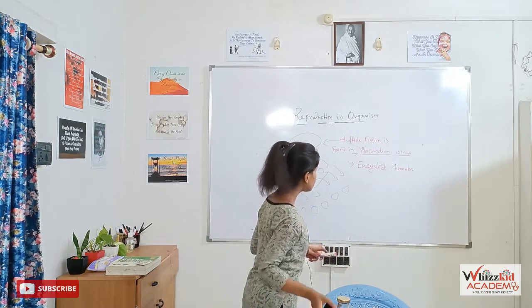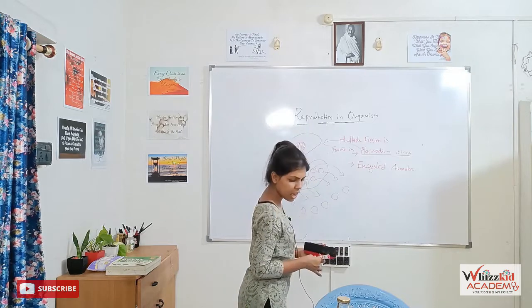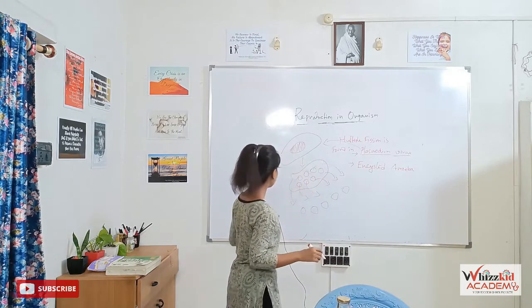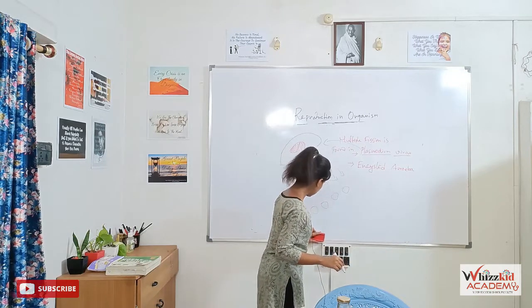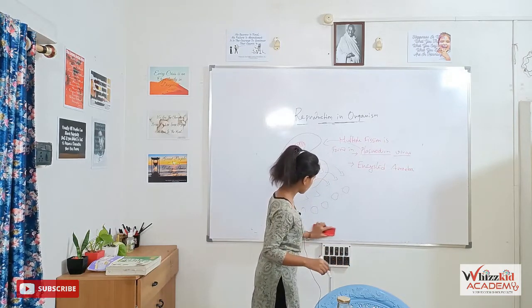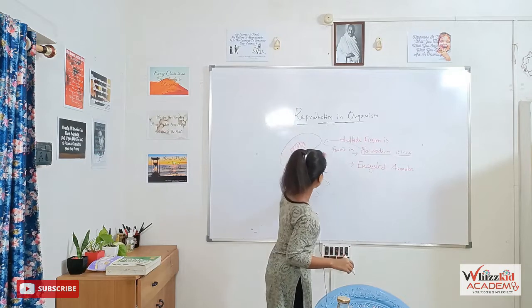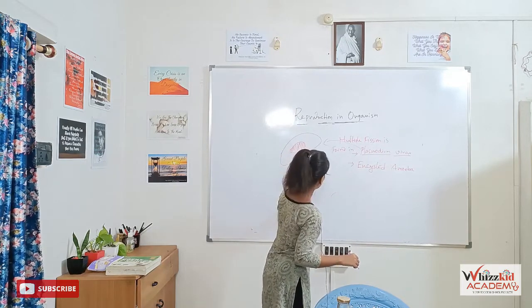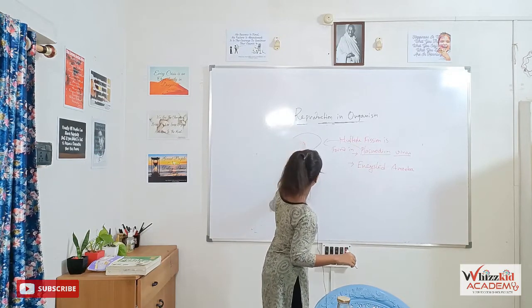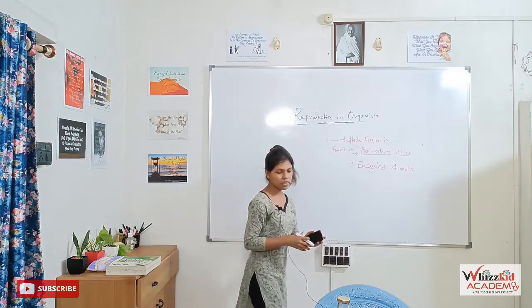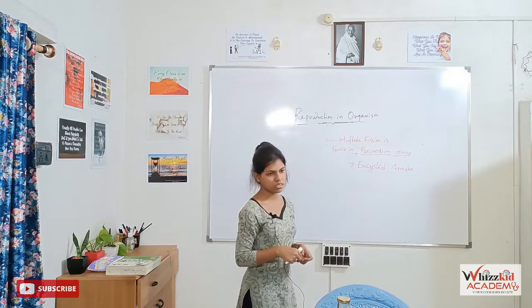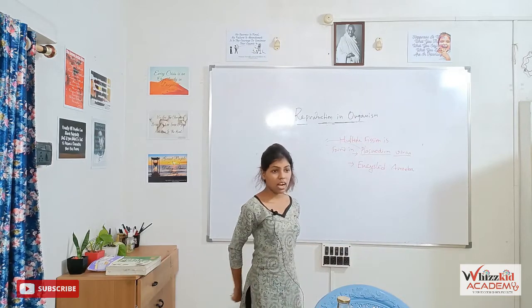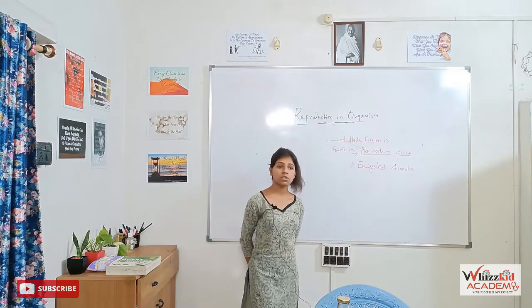And what happens in case of encysted amoeba? Encysted amoeba lives in high saline water, that means the salt concentration is very high.